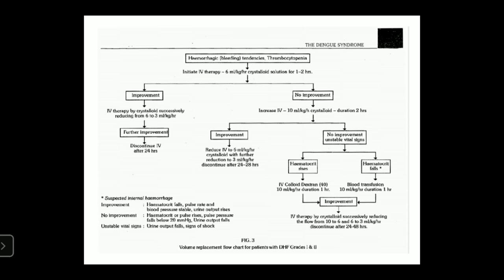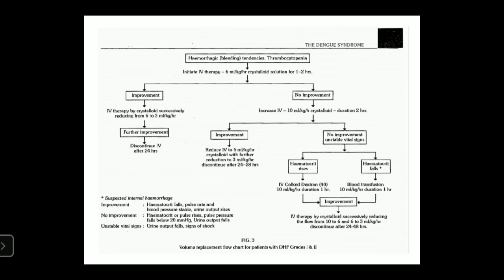If there is no improvement in vital signs and hematocrit value increases, IV colloidal dextran solution can be given at 10 ml per kg body weight for 1 hour. If the vital signs do not improve and hematocrit value decreases, give blood transfusion at 10 ml per kg body weight per hour, by platelet transfusion or WBC transfusion.